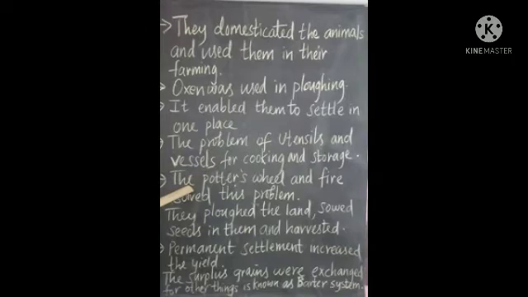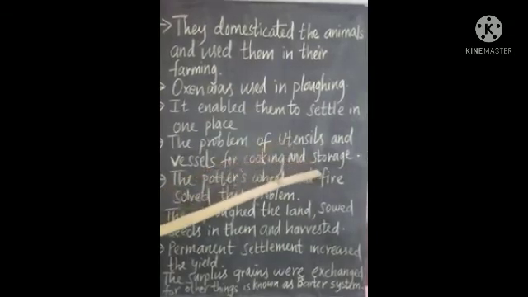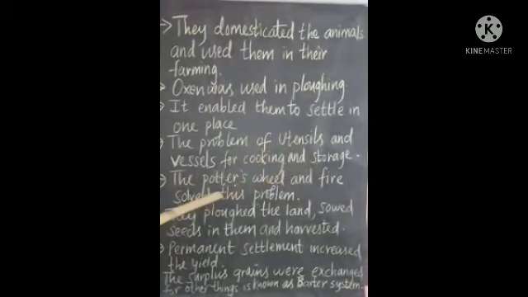With the help of the potter's wheel and fire for cooking, with the invention of the wheel he made pots, and the problem of utensils and of storing things was also solved. Now the invention of the plough helped the farming practices. The plough which he invented was very useful for him in farming activities.